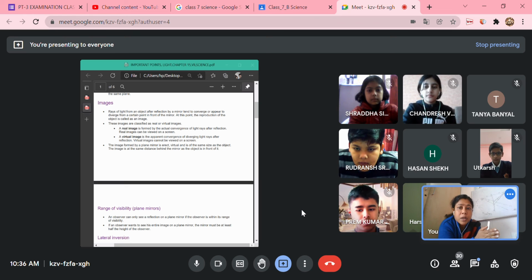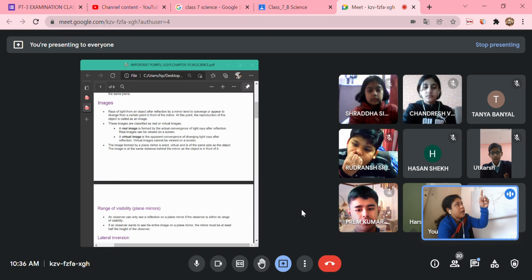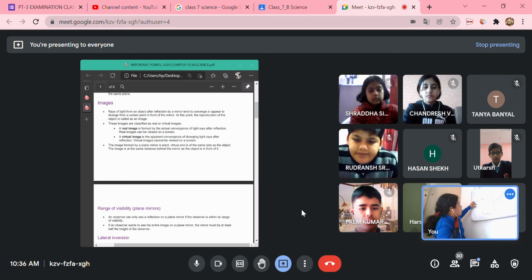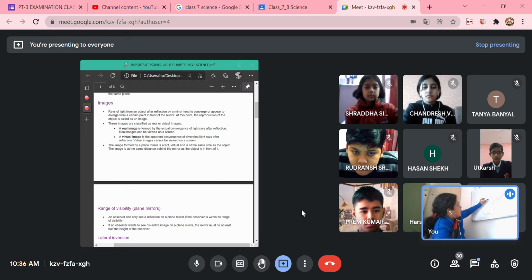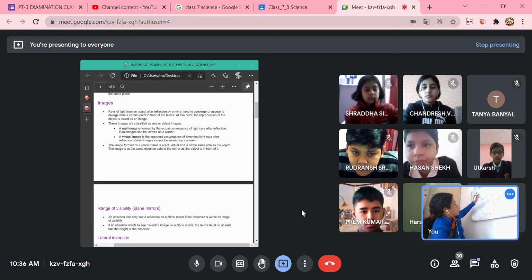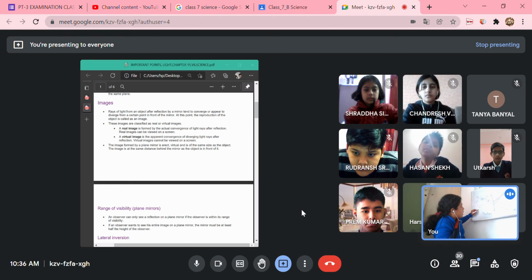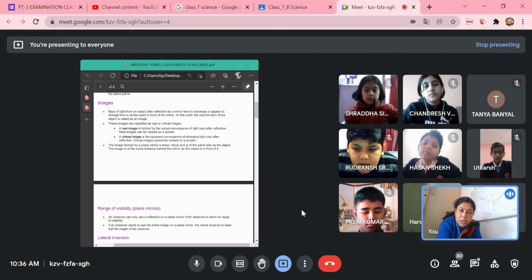But what is a real image? It is formed by actual convergence. That is, the rays of light are reflected and actually converge at a point. Here I told you that if you see from this point, the rays from this image are diverging, that is, they are spreading out. So here the image is virtual. And in case of a real image, the rays actually converge at a point.